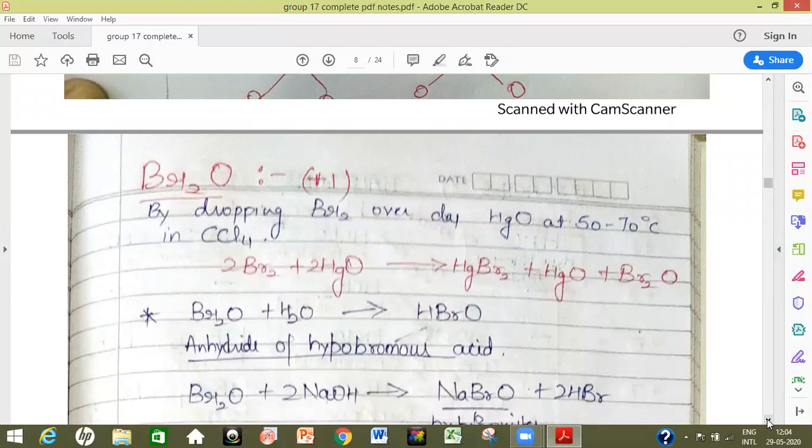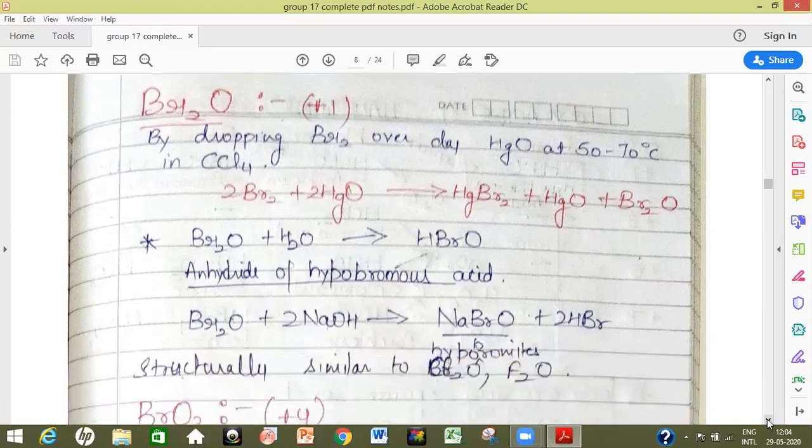First oxide to be discussed is dibromine oxide. It is prepared by dropping bromine over dry, freshly prepared mercuric oxide in the presence of CCl4 as solvent, and we get Br2O.